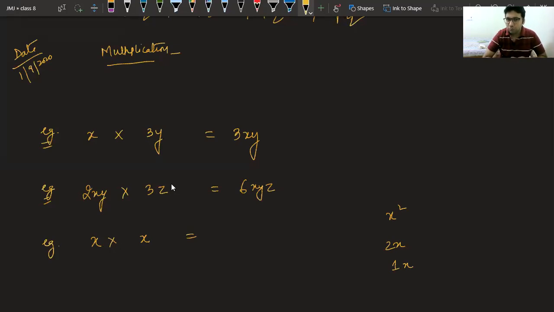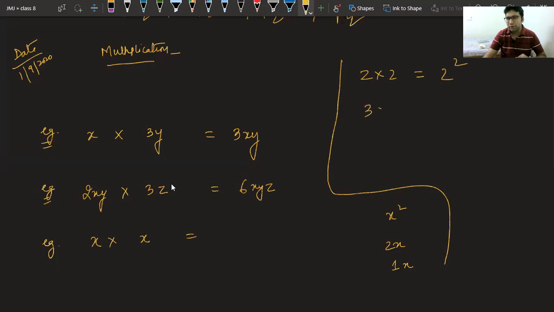Now class, the answer is x square. First, tell me this thing. We have learned 2 into 2 is actually 2 square. Class, do you remember that we have done this? 3 into 3 into 3 can be written in the form of exponents as 3 cube.